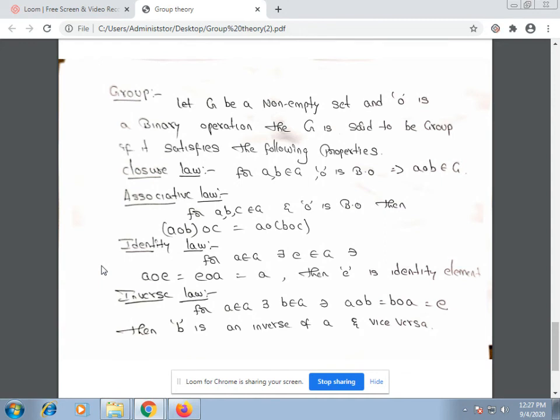That is, for a belonging to G, there exists some b belonging to G such that a circle b is equal to b circle a is equal to e, the identity. Then b is called an inverse of a, and a is called an inverse of b. So finally, we learned what a group is. I'm repeating it again: a non-empty set which satisfies closure law, associative law, identity law, and inverse law under some binary operation circle is called a group.